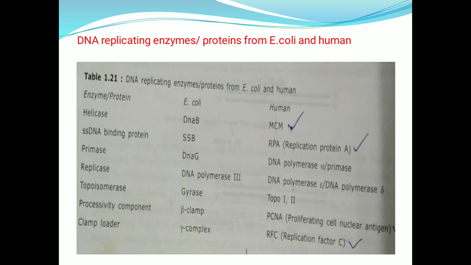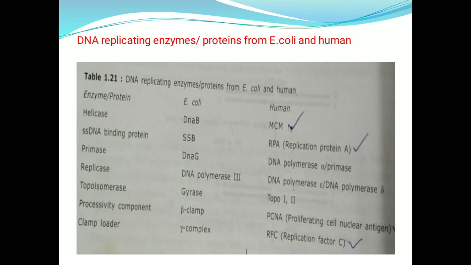And the replicase enzyme is DNA polymerase 3 in E. coli, and in human beings it is DNA polymerase epsilon or DNA polymerase delta. Next, the topoisomerase activity is by the gyrase enzyme in E. coli and by topo 1 and 2 in human beings.